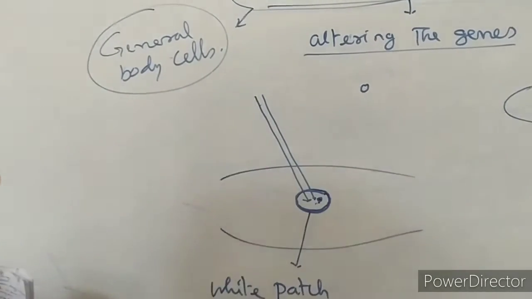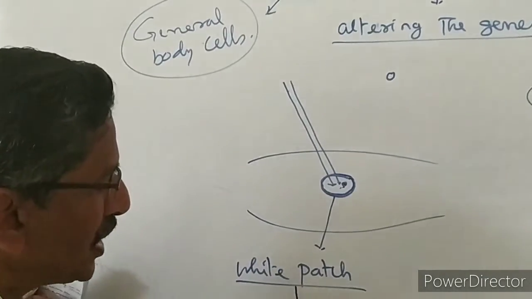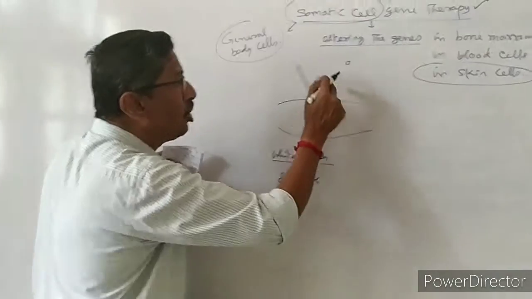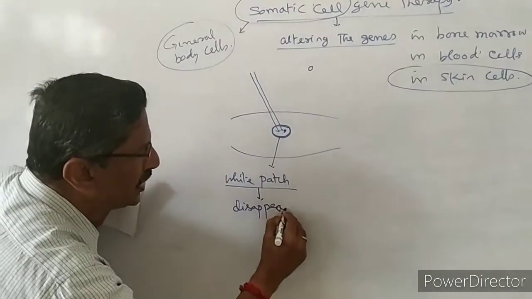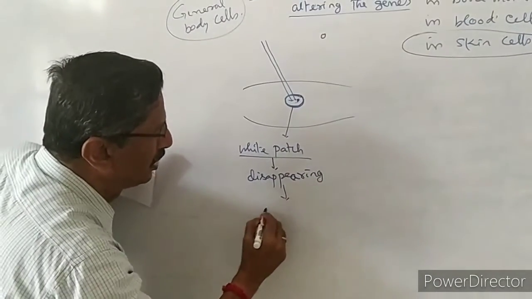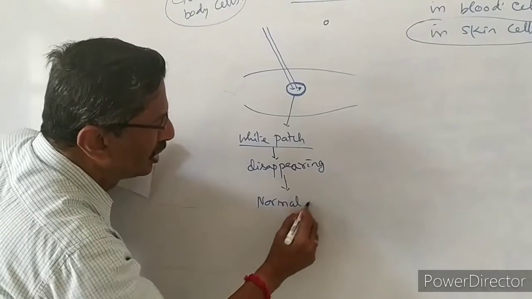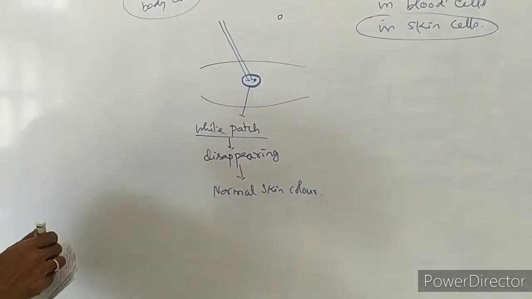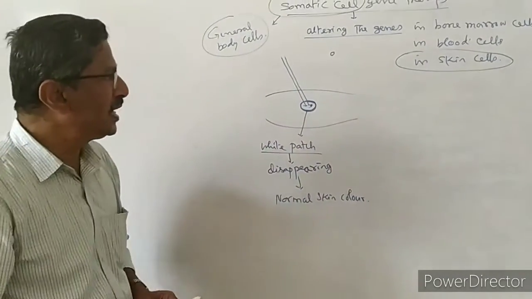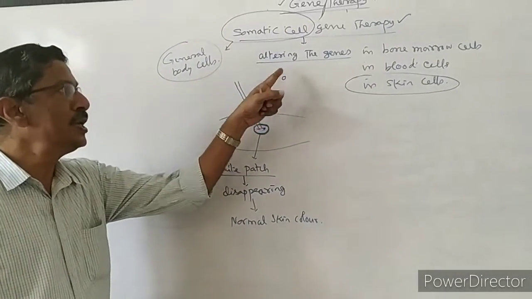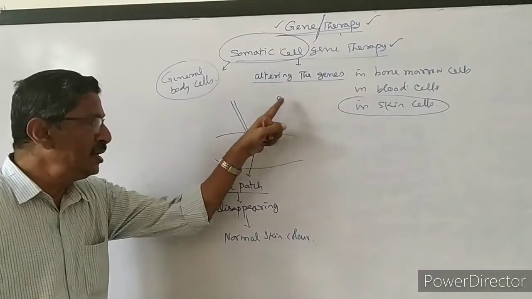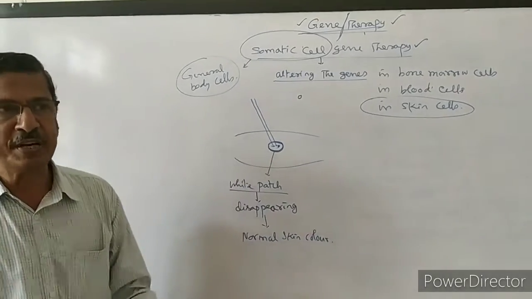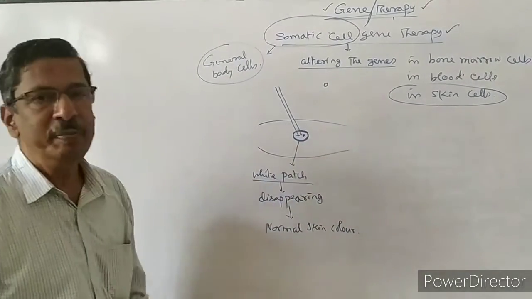These cells are producing normal skin. So slowly the white patch is disappearing. After a normal gene is introduced, the patch is disappearing and normal skin color will appear. Now, how is this normal skin color coming? Because we are introducing one normal gene into one cell and we are stimulating the cell to multiply faster and faster so that the area will be covered.